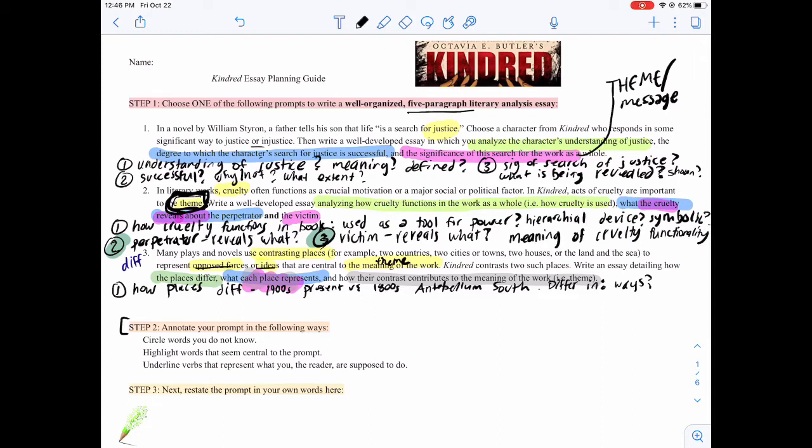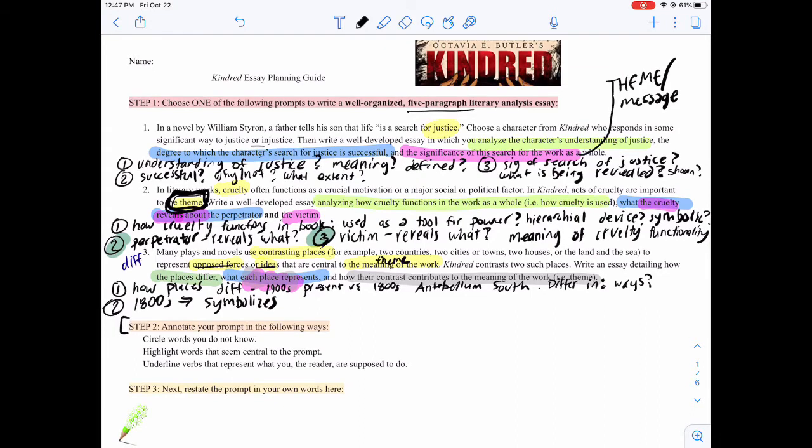In the second paragraph for this one, if you choose to split up the blue and pink that I highlighted, you would then talk about what each place represents. So one paragraph would be about the 1800s and what that symbolizes, right? So how is the 1800s being represented? And throughout that, you would also be talking about how that contributes to a theme. So what does the 1800s represent in your argumentative writing? What would be your argument for what that place represents? What are the beliefs there, and what does that represent? So a little deeper than in what ways they differ, but what is it actually representing? And then what does that kind of contribute to as a message?